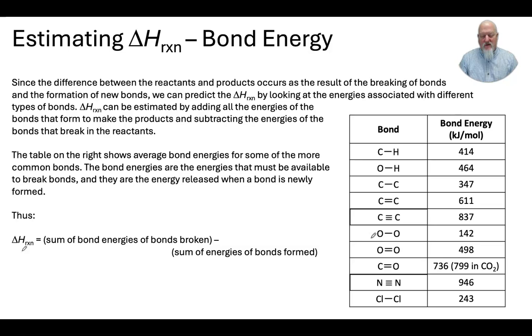You can see that double bonds require more energy to break than single bonds because double bonds are stronger. And these are averages. So if you find a CH bond in a certain molecule and then look at the CH bond in another molecule, they might have slightly different bond energies. Or if I've got 4 CH bonds in one molecule, each of those energies might be slightly different. So these aren't exact, they're kind of average. So we can get an estimation of delta H, the heat of the reaction, based on bond energies.